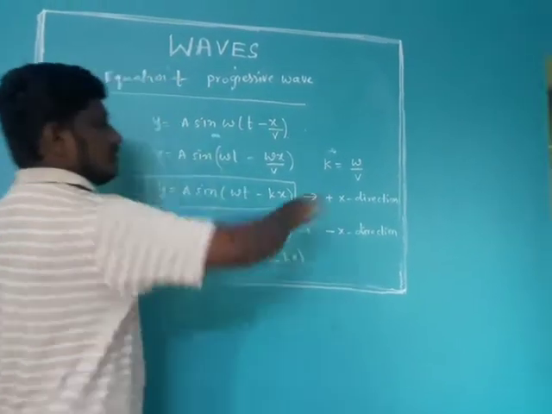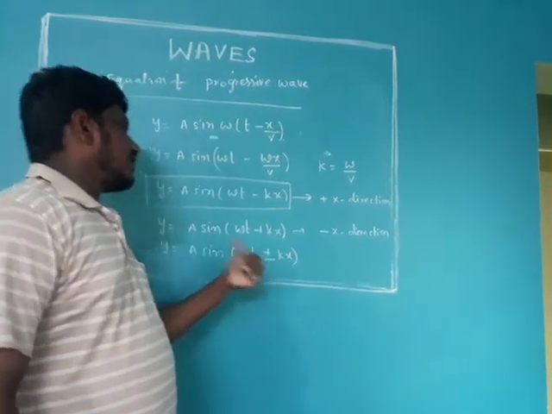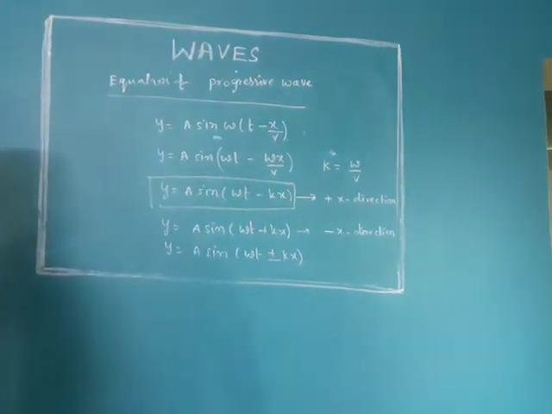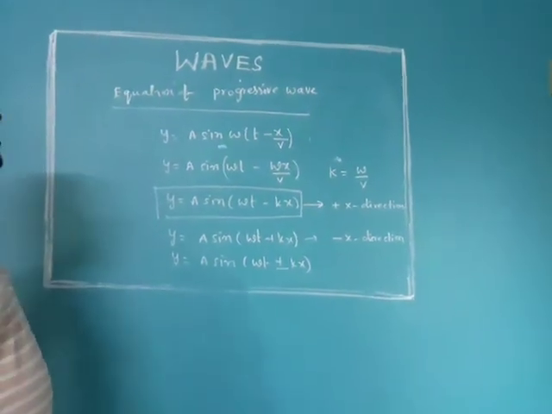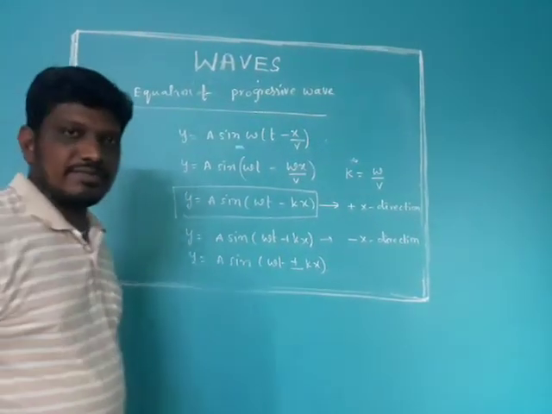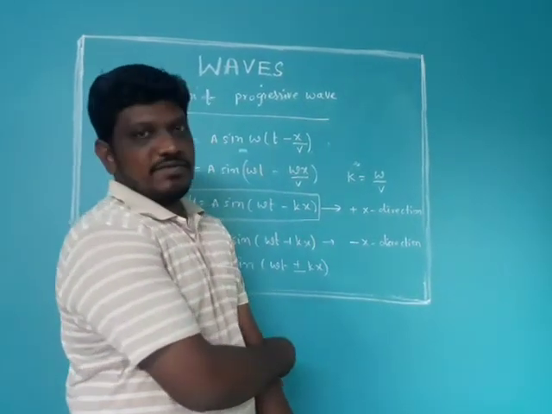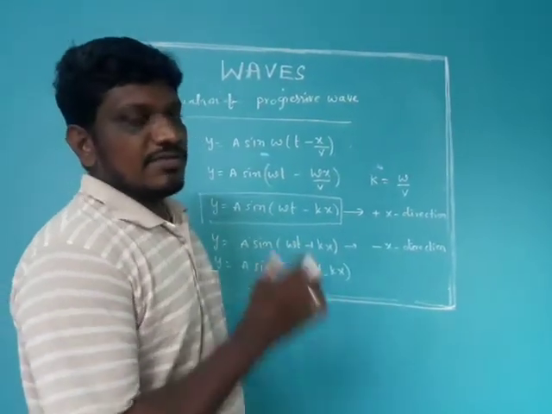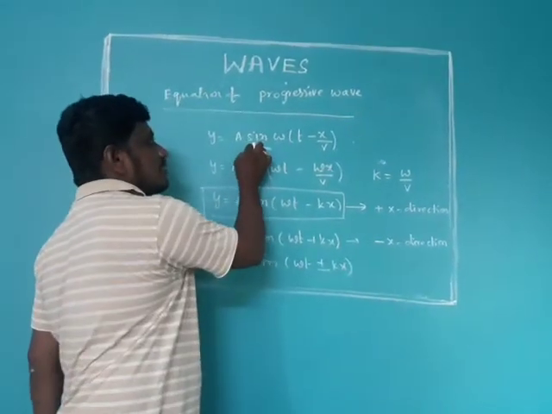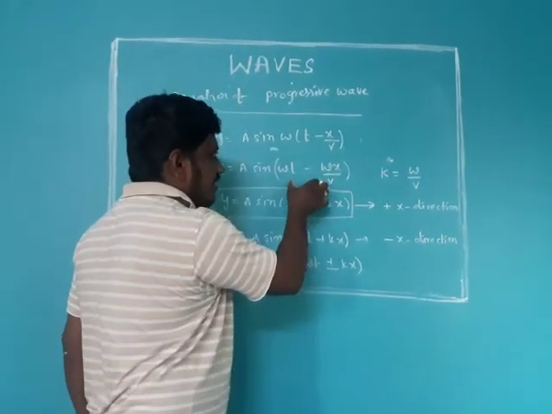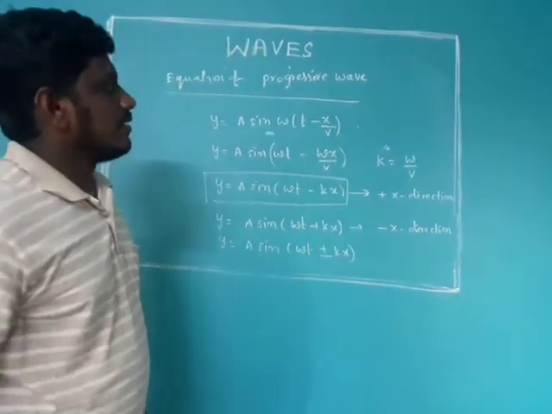Minus indicates the positive direction, plus indicates the negative direction. These are the different forms of progressive wave equations. All these wave equations are very useful from the problems point of view. First, remember the main standard progressive wave equation, and we can derive different forms like this also.